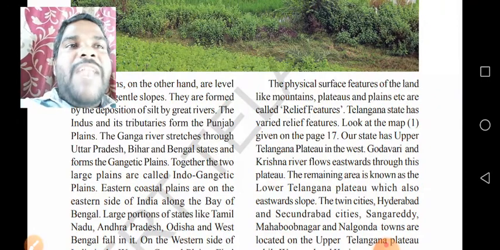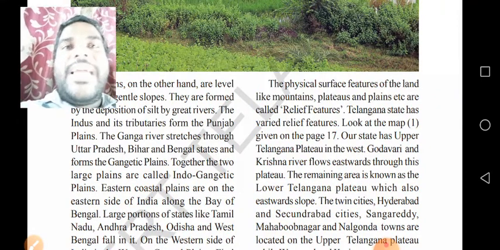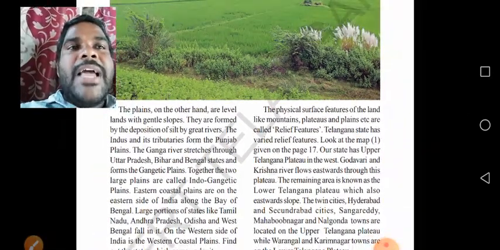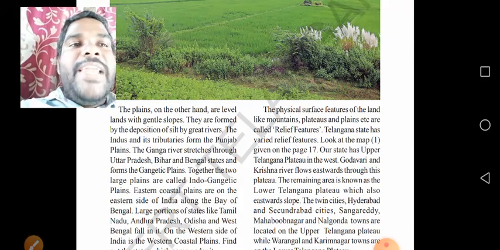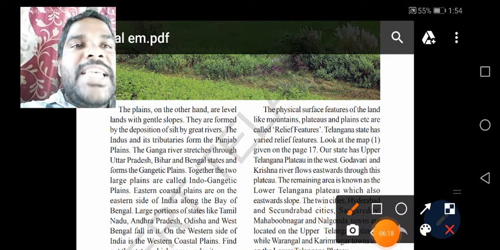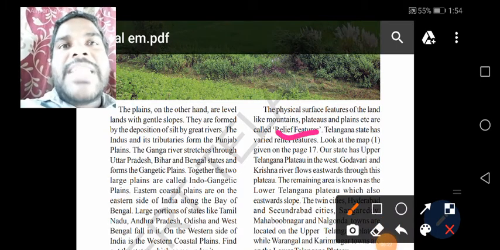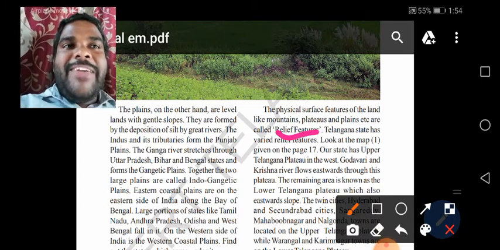Yes, the physical surface features of the land, like mountains, plateaus and plains, are called relief features. What are relief features? Like physical features, there are variations from one place to another place. These are called relief features.